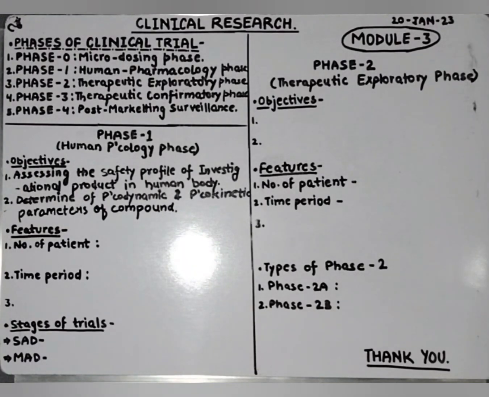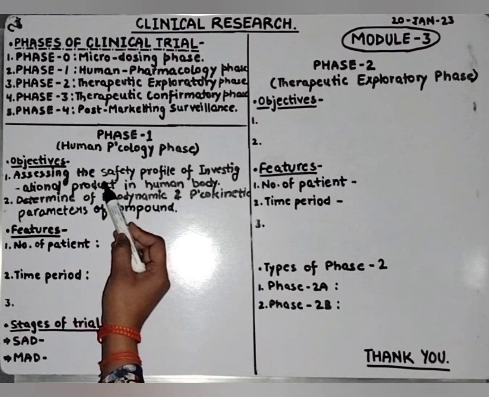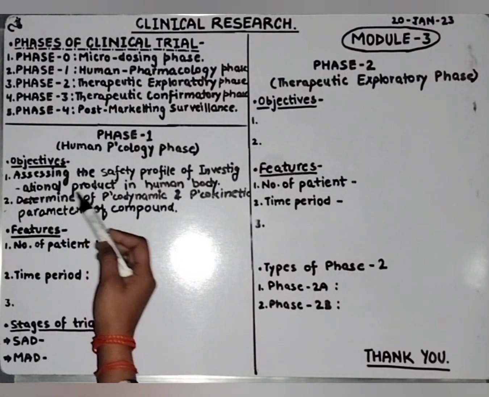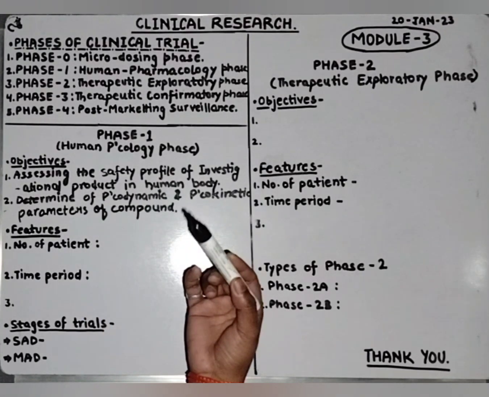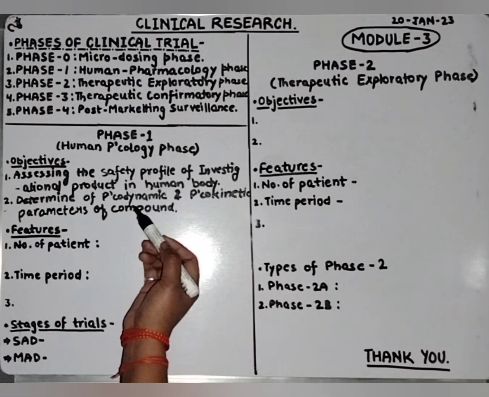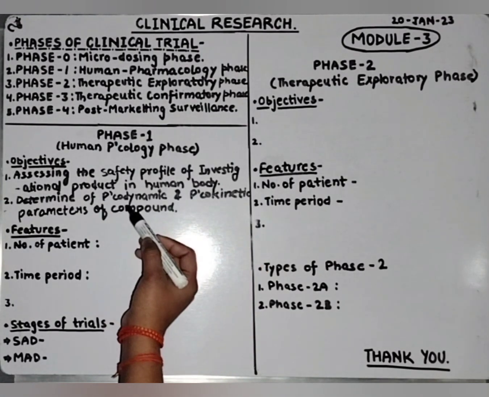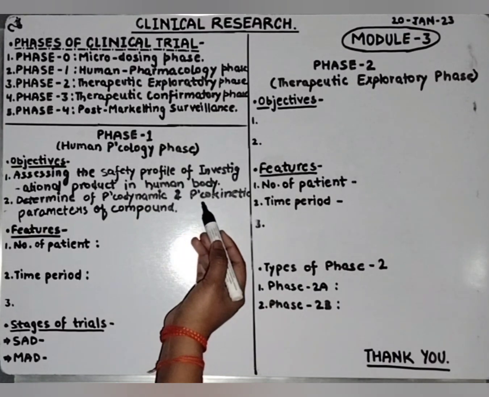Okay. So what are the two objectives of human pharmacology phase? First, assessing the safety profile of investigational product in a human body, means how effective in terms of safety the investigational product is when administered to the human body.